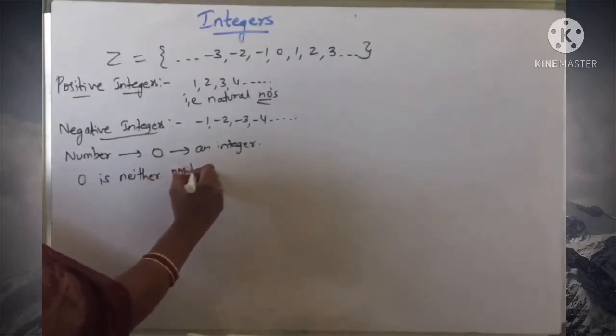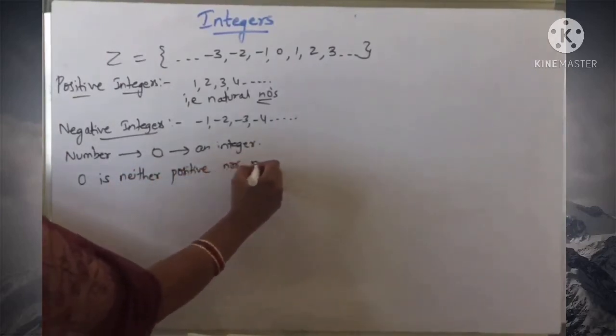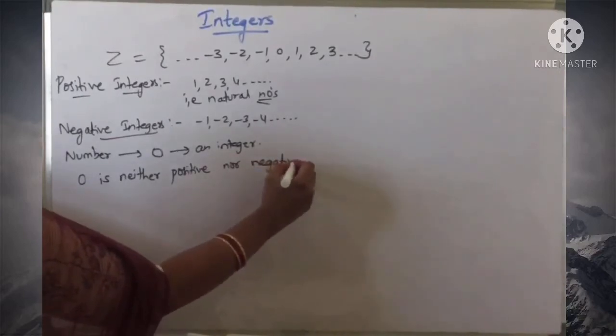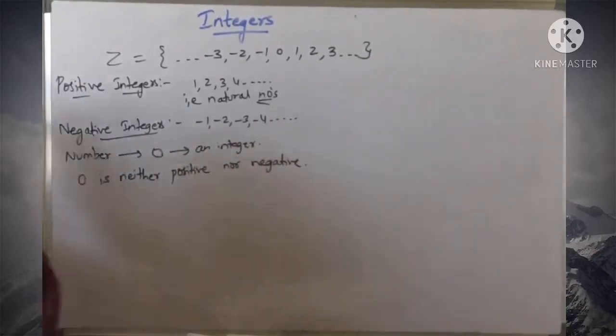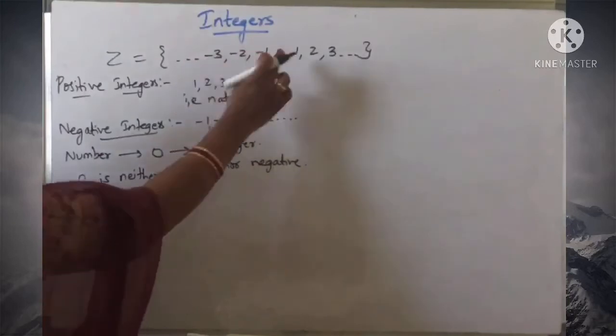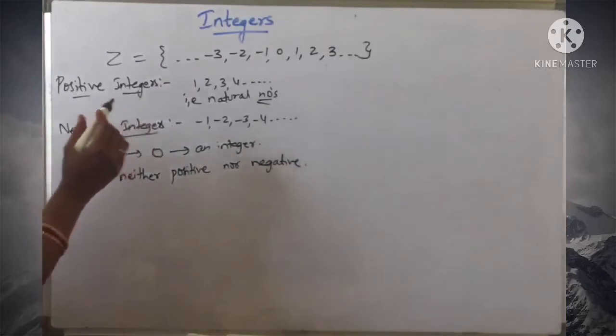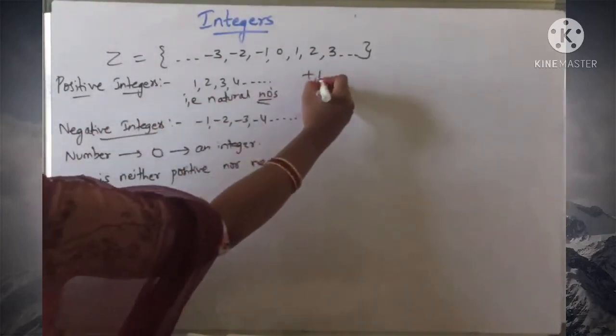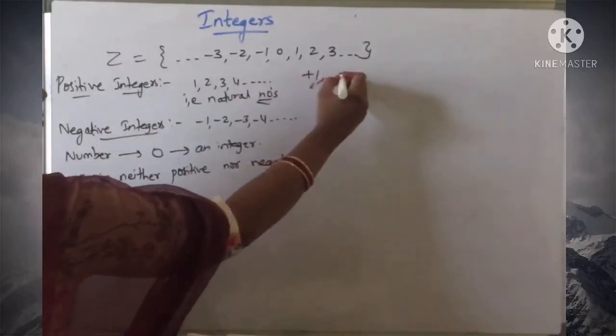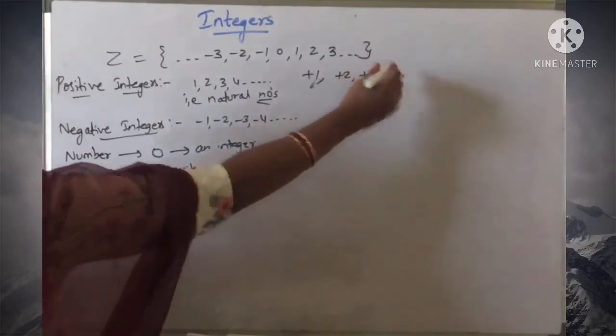We can also define integers as the collection of positive numbers and negative numbers including 0. Here 0 is neither positive nor negative. The positive integers can also be written as +1, +2, +3, and so on.